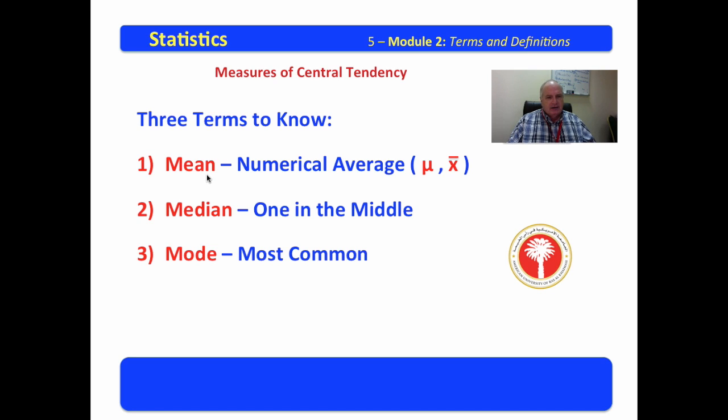The mean. The numerical average is probably the easiest to obtain. The mean is the basis of quantitative analysis. Quantitative being a quantitative statistical analysis, quantitative referring to things that can be numbered. And if we can number them, we can add them up and find their numerical average. Mu is the numerical average, or the mean of the population. X bar is the mean of the sample.